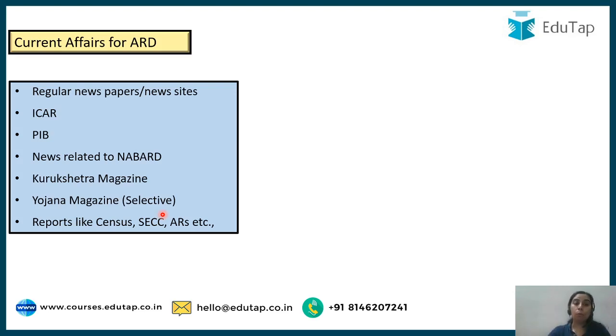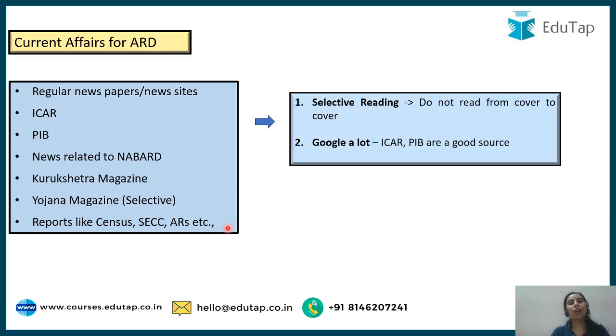Then, guys, reports like the census, SECC, and annual reports of the ministries. So again, these are all your current affairs, the developments that are taking place related to the agriculture sector and rural development in the country. Those are your ARD current affairs. Now, what to do? Here you have to do a selective reading, as I have told you. You cannot pick up, let's say, Kurukshetra and start reading it end to end.